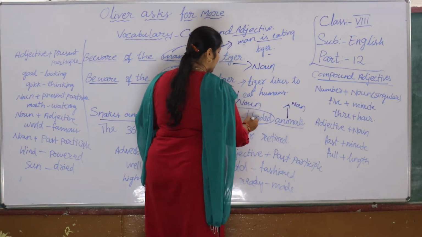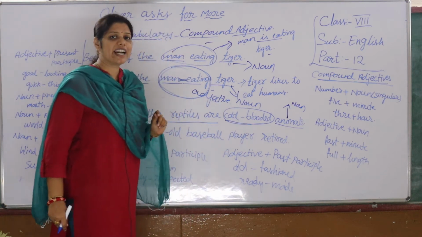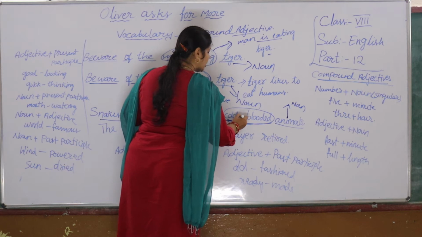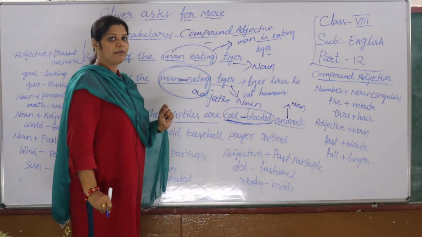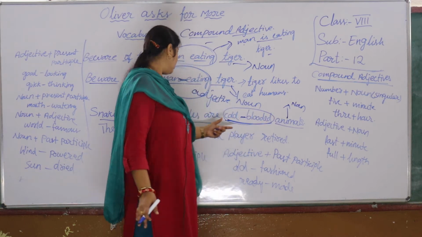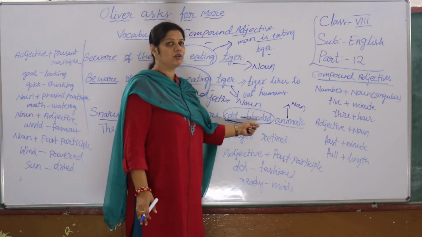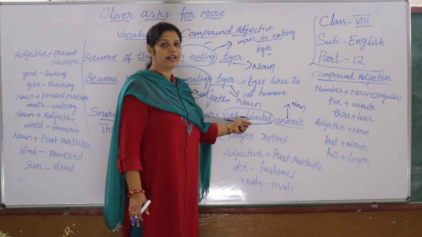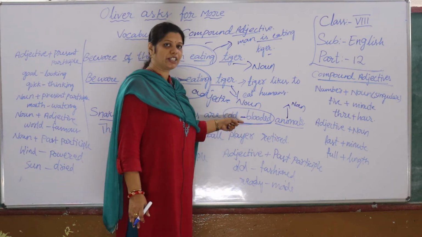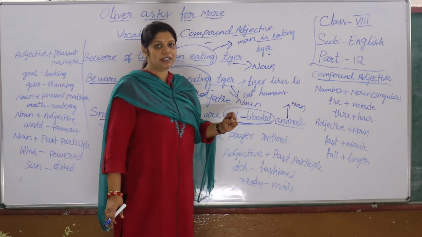It explains how they are: cold-blooded animals. Here cold and blooded are represented with a small hyphen, because this is describing how the snakes and other reptiles are. So this cold-blooded becomes our adjective, because it is describing the noun.